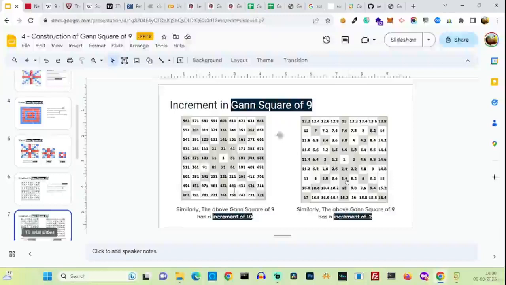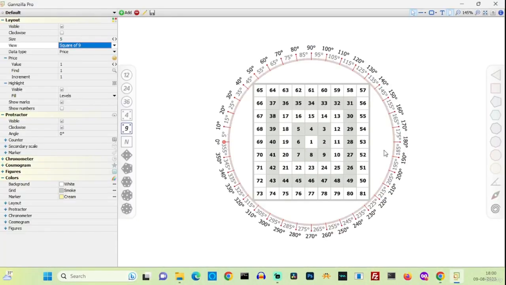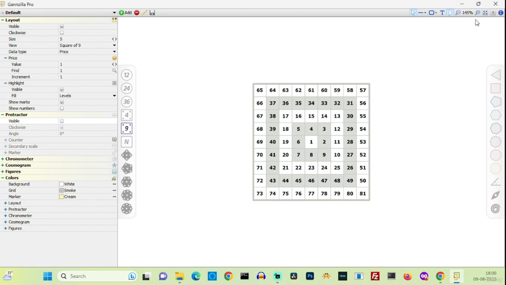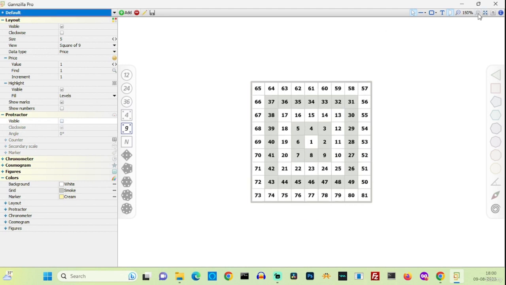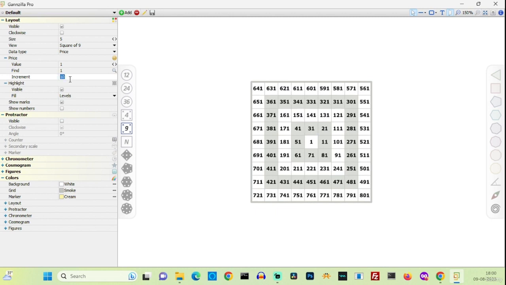Now what happens if I make the increment 10? Let me show you live. Let me remove the protector. Let me make it big. Now let me change the increment to 10. After 1, also let me change clockwise to anti-clockwise, to match the slide. 1 becomes 11, then plus 10, 21, 31, 41. So this is the concept of increment. I am incrementing it by 10.